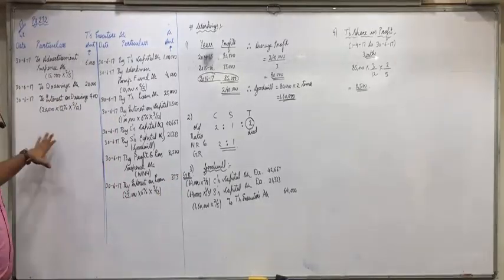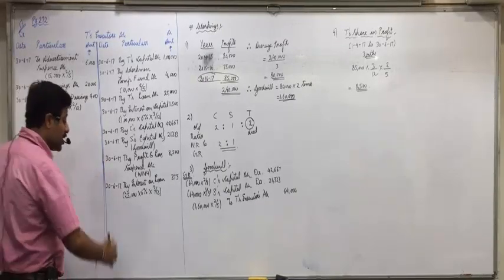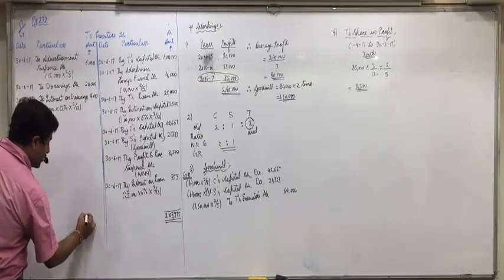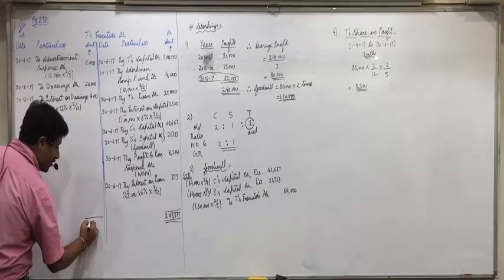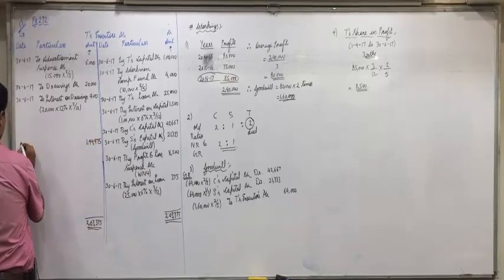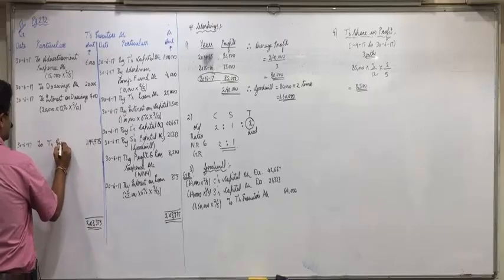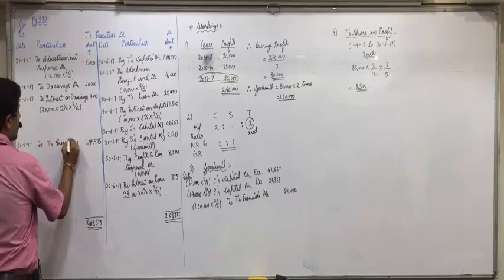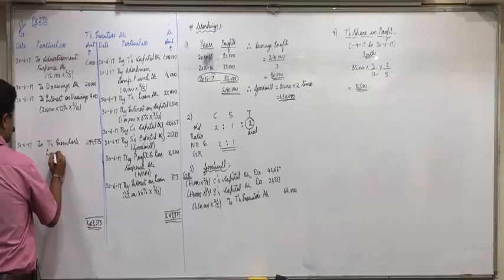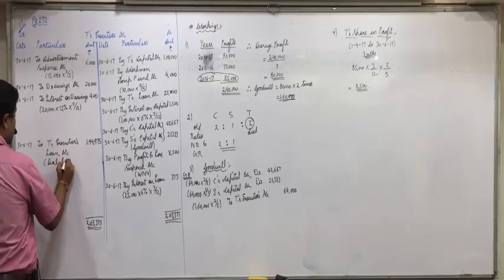Now, whatever balance remains will be transferred to his loan account, the executor's loan account. 2,03,375. 1,94,975. 30/6/17 to T's executor's loan account, in bracket balancing figure.